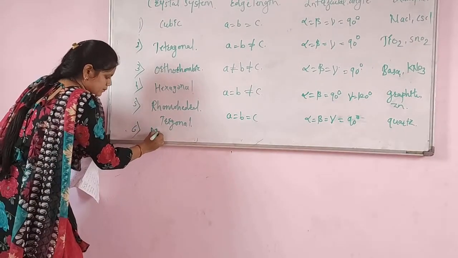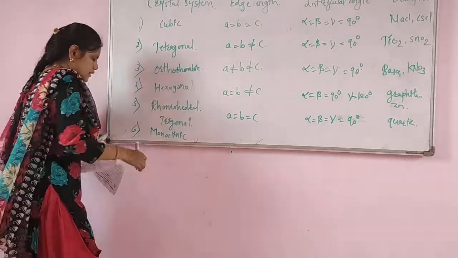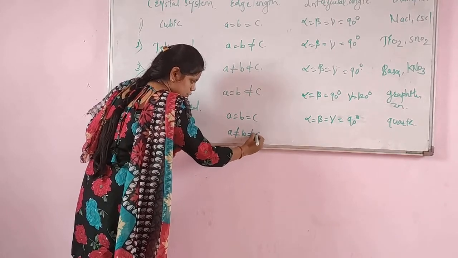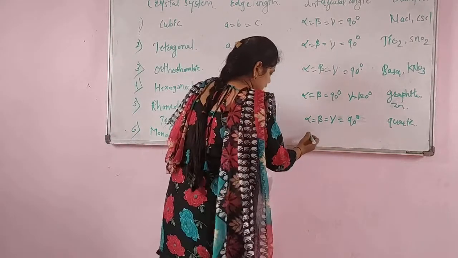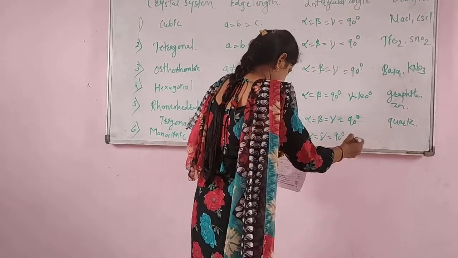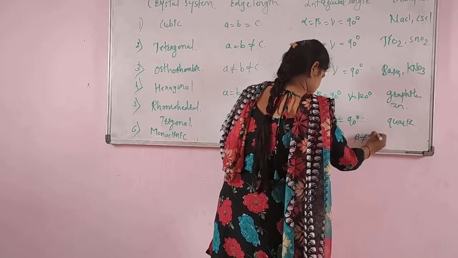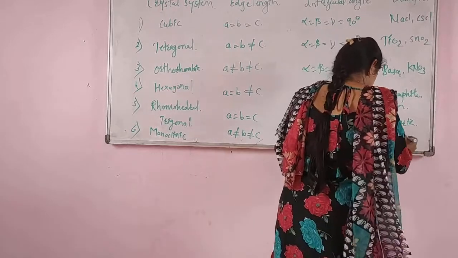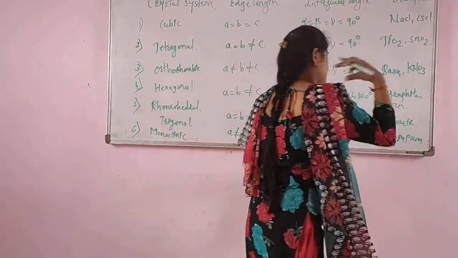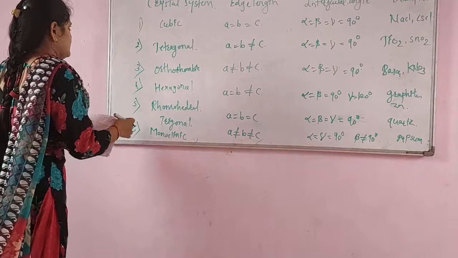Monoclinic. Here the edge lengths are a not equal to b, not equal to c. The angles will be alpha = gamma = 90 degrees, where beta is not equal to 90 degrees. And the example will be gypsum. And there is one more, that is triclinic.